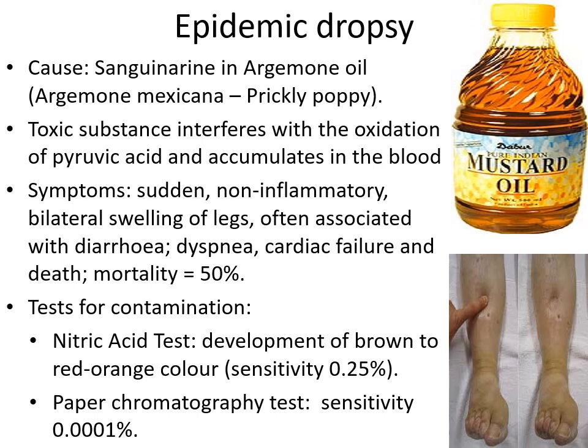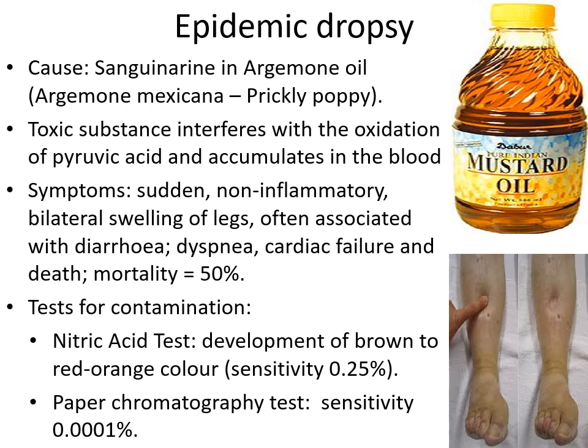The seeds of Argemone mexicana, also known as the prickly poppy, closely resemble the mustard seeds. This plant, the prickly poppy, is widely grown in India. It has prickly leaves and bright yellow flowers.